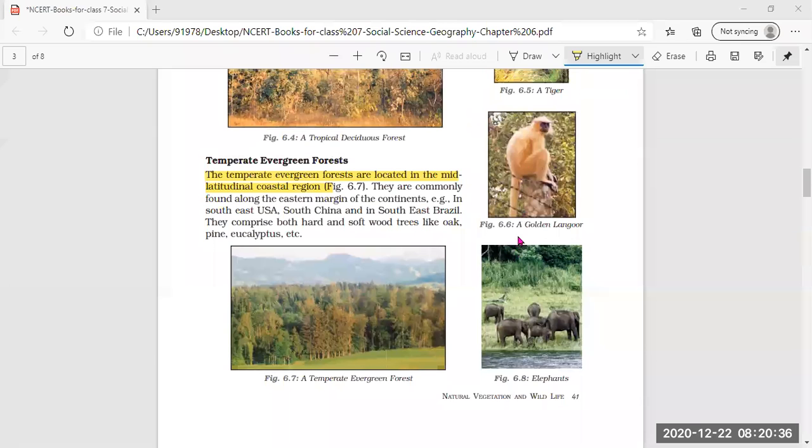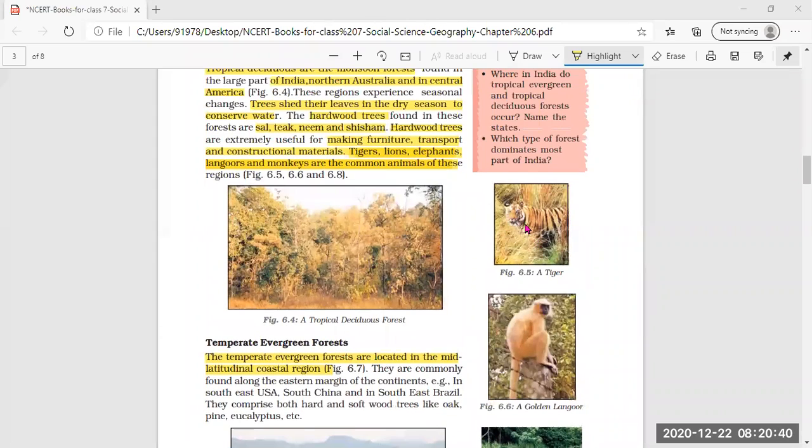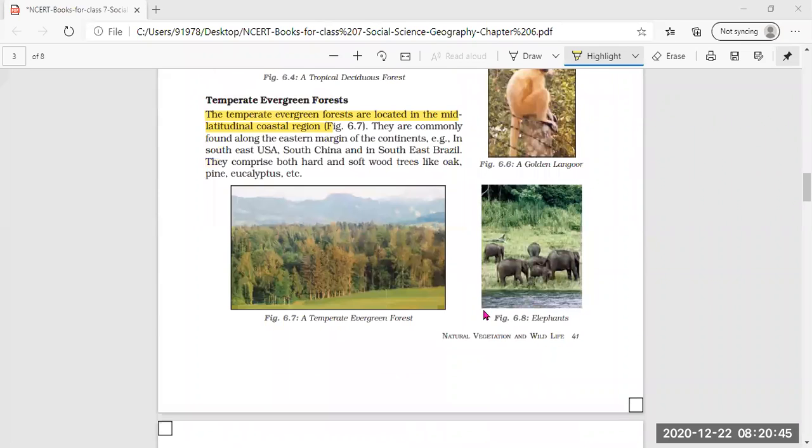Here are pictures of a golden langur, a tiger, then elephants.